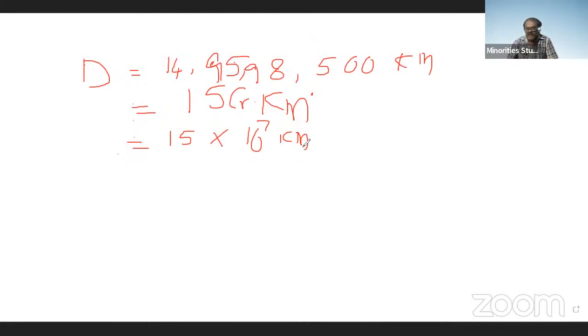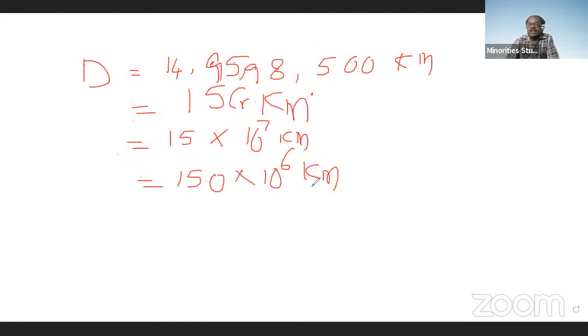So the same thing can also be written as 150 into 10 to the power of 6 kilometers.